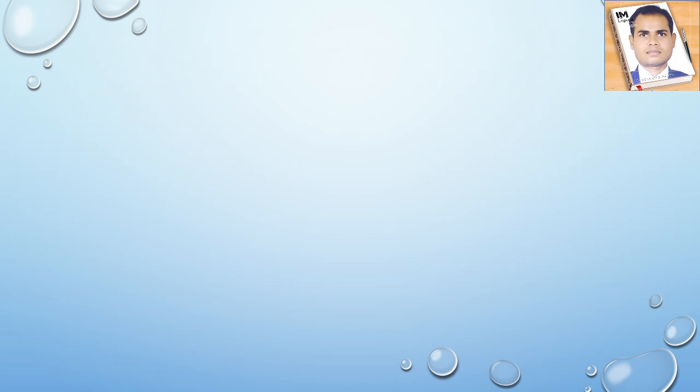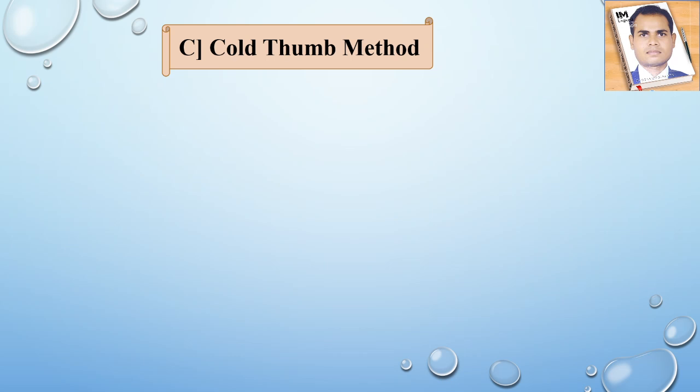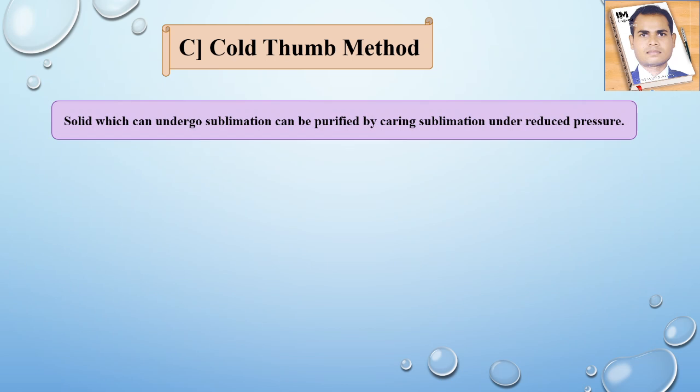Now the next method we are going to see is the cold thumb method. In this case, a solid which can undergo sublimation can be purified by carrying out the sublimation under reduced pressure. Substances like iodine, naphthalene, ferrocene, nickel, leucine, etc. can be purified using the cold thumb method. So substances like this we can purify by this method.